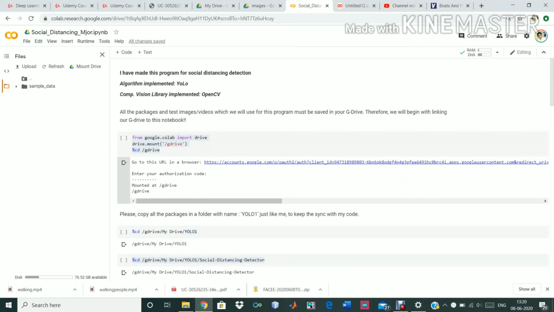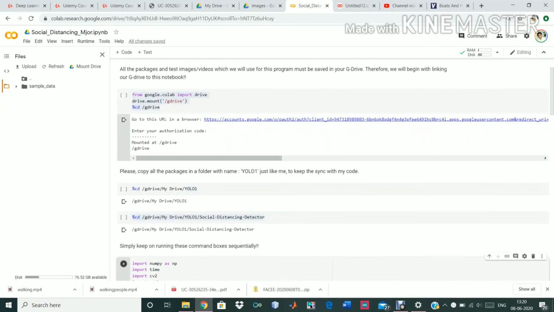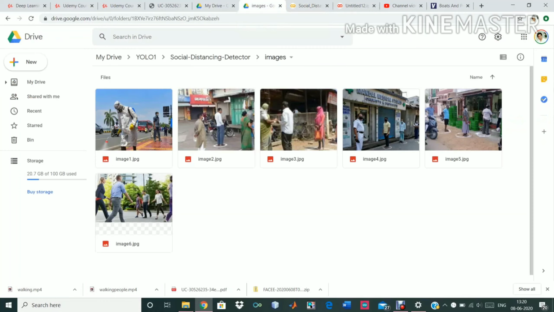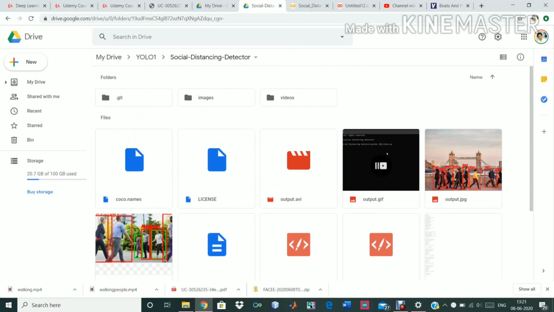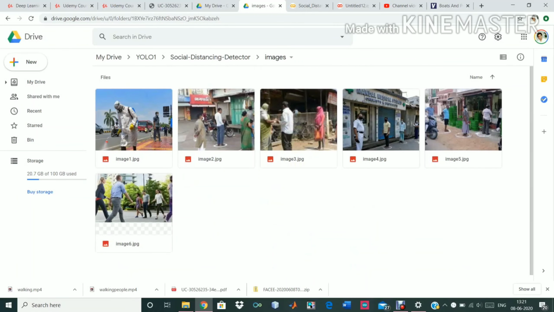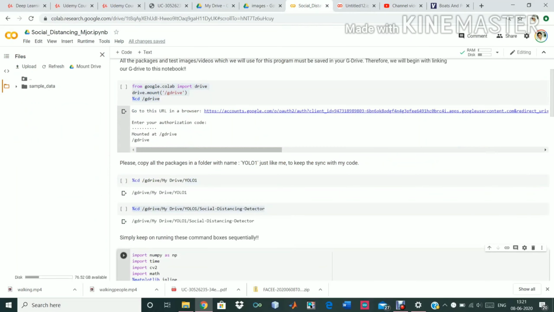So here we begin with the code, and firstly I will show my Google Drive, where I have made a folder named YOLO1, in which I have made a folder social distancing detector and mentioned all the necessary packages, like the YOLO v3 weights and YOLO v3 cfg file. So this is YOLO version 3. Here I have an image folder where I have downloaded some images from Google only. And here is our Colab notebook.